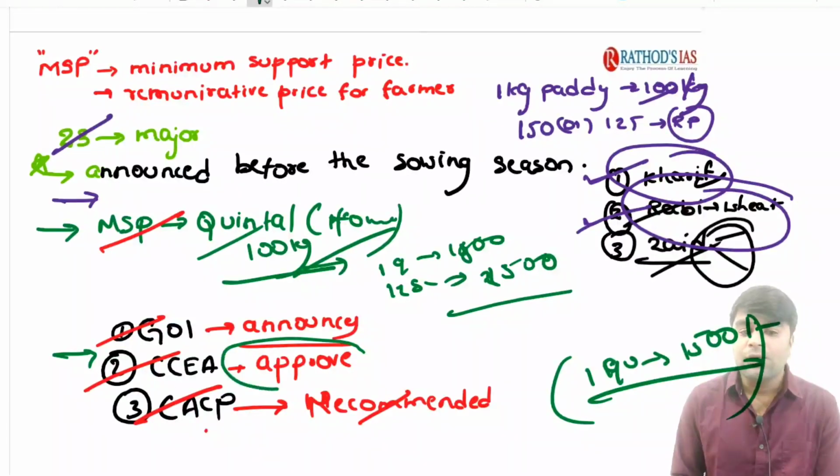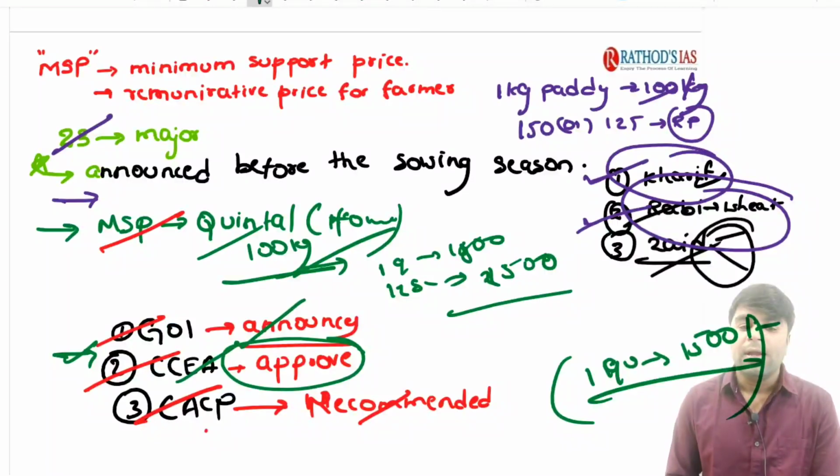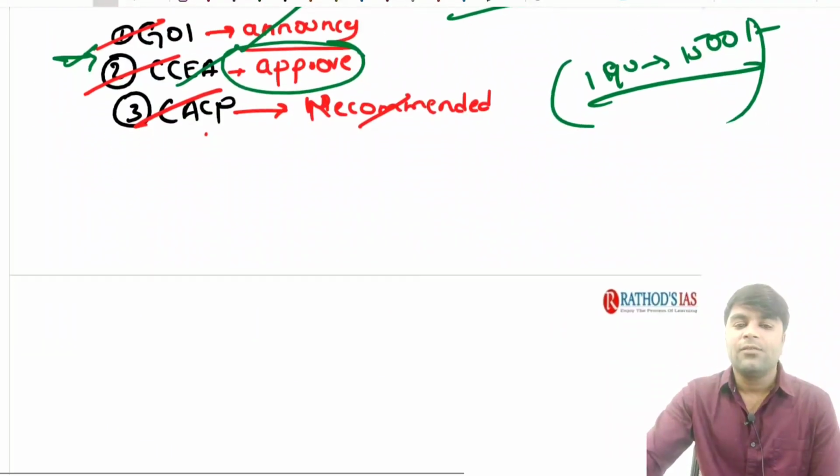and it will be recommending it to the Cabinet Committee on Economic Affairs. If the Cabinet Committee on Economic Affairs approves it, then the Government of India is going to announce it. So, you need to remember that CACP recommends, Cabinet Committee on Economic Affairs approves, and Government of India announces the MSP.